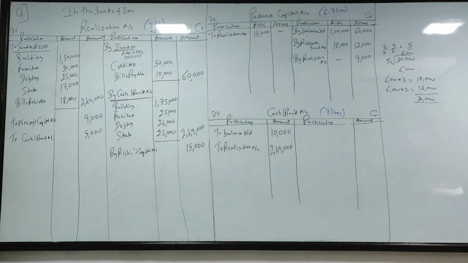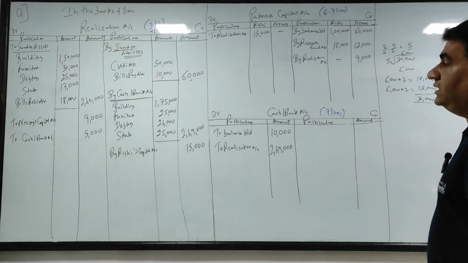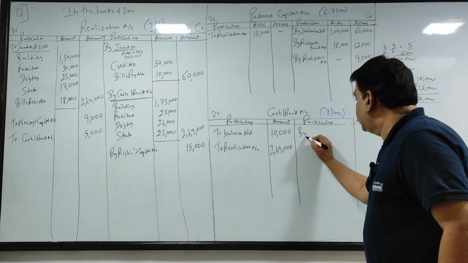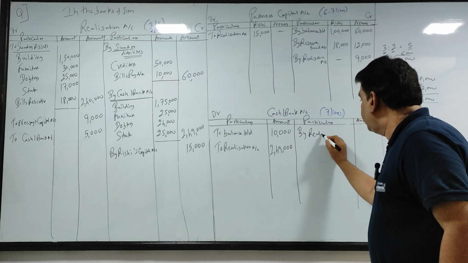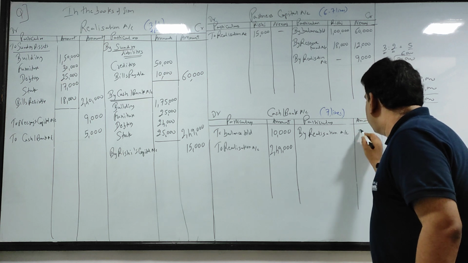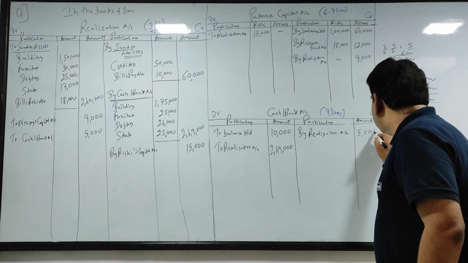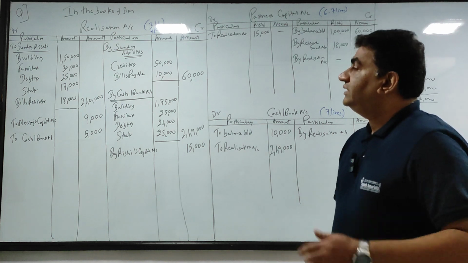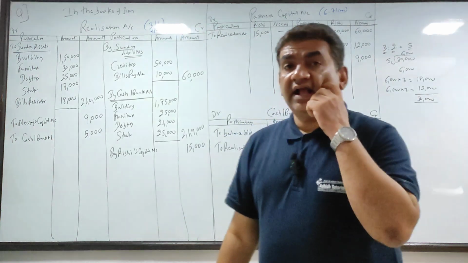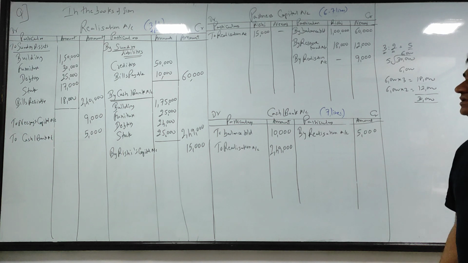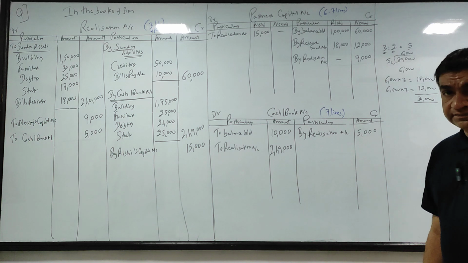Second effect, credit side of cash bank, by realization account 5,000. Realization to cash bank and cash bank by realization, that is 5,000.